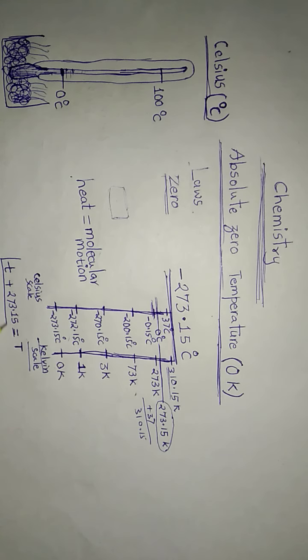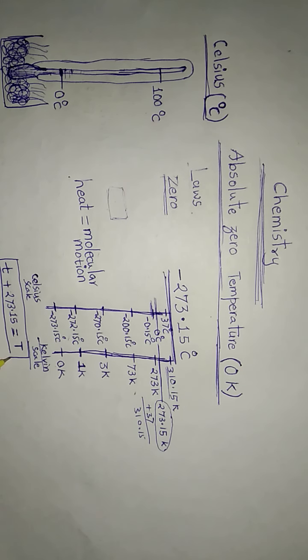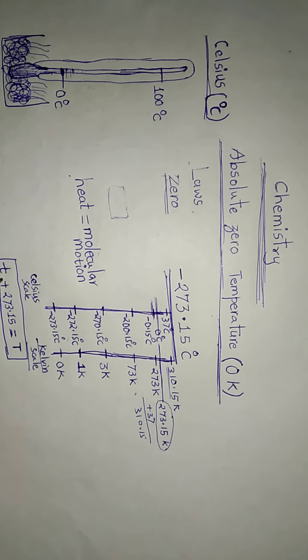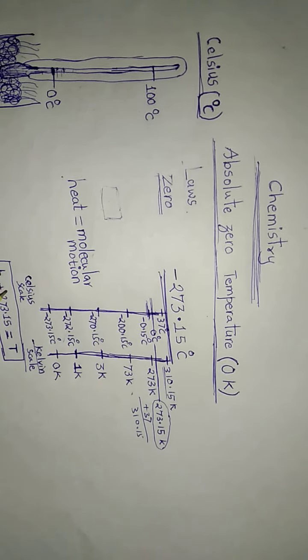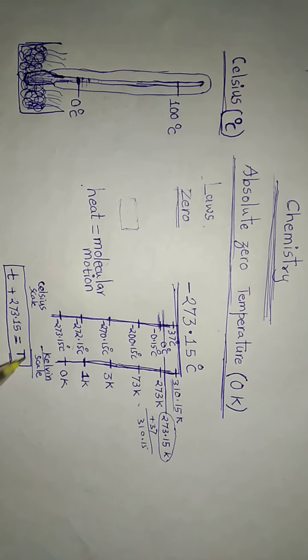So this is the formula that relates two scales of temperature, namely the Celsius scale and Kelvin scale.